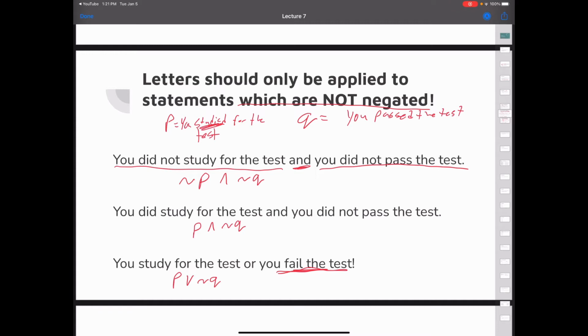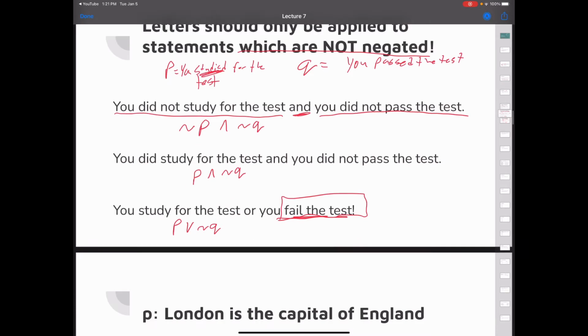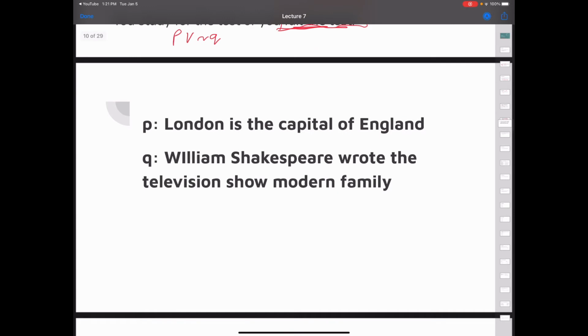Sometimes you have to use just the English language to change things into the logic that we can use to then make it symbolic logic. So moving forward, if we have P, London is the capital of England, and Q, William Shakespeare wrote the television show Modern Family, what would be the true statement here using symbolic logic? Well, London is the capital of England, so we would have P. And then we would also have, William Shakespeare wrote for the show Modern Family is not true, so we have P and not Q is the most true statement here.